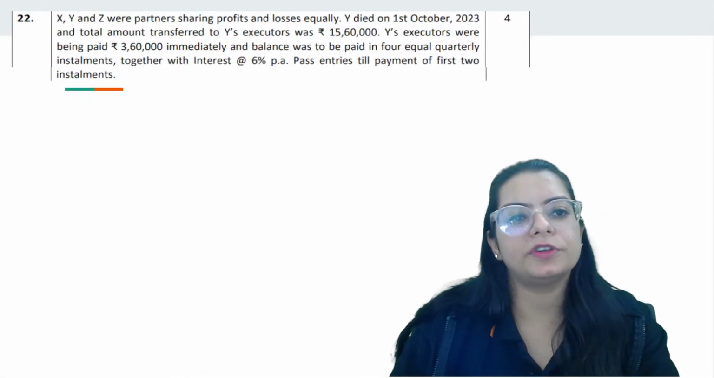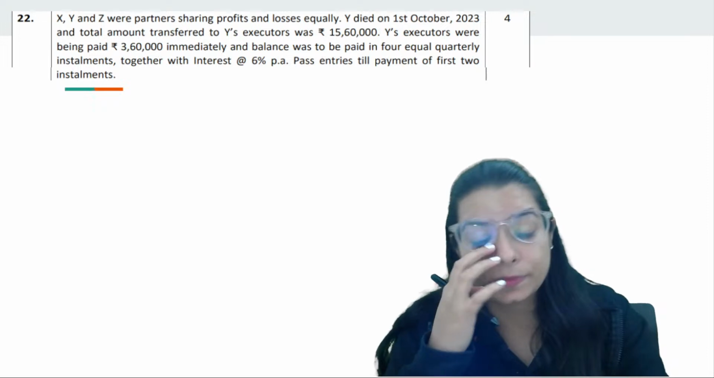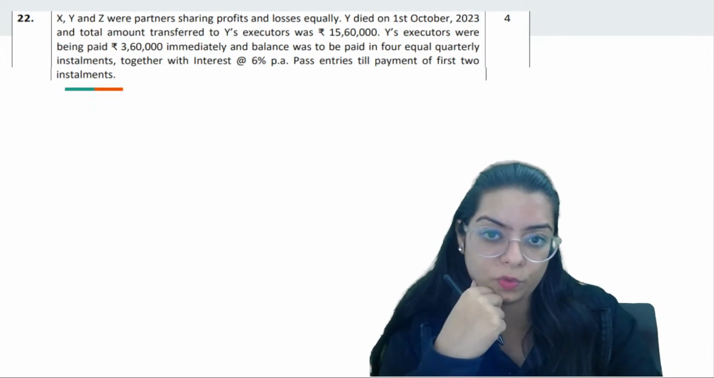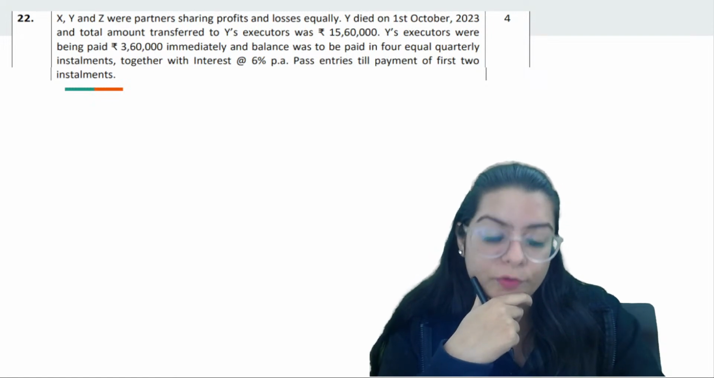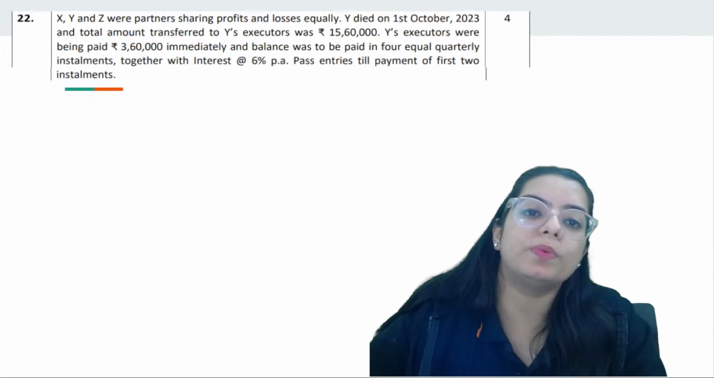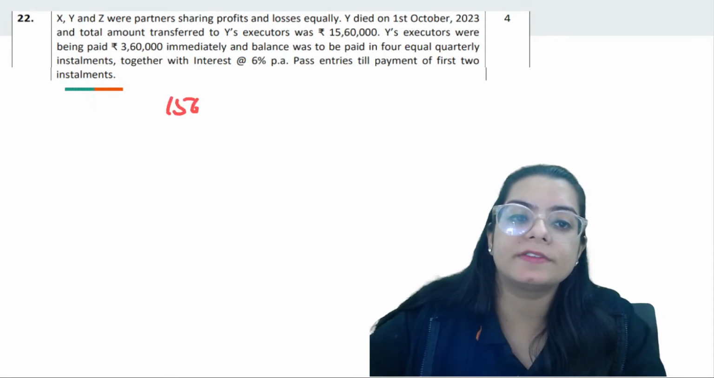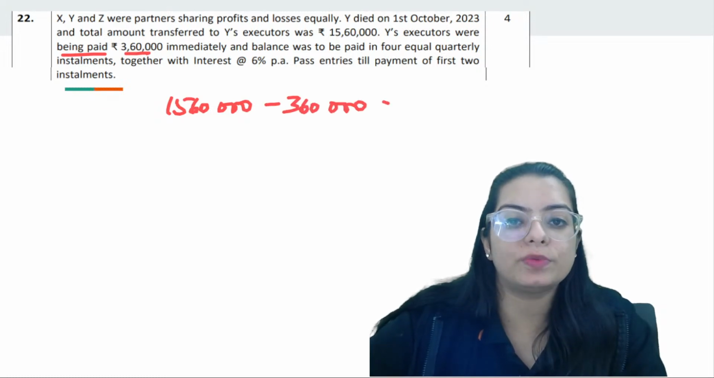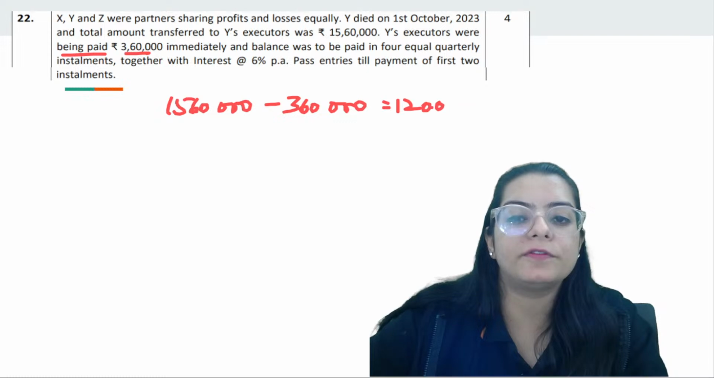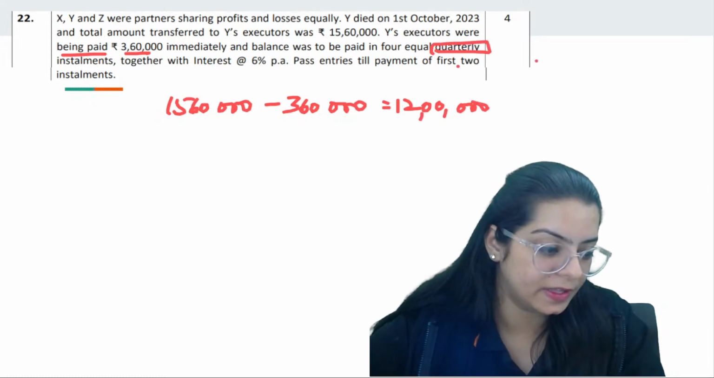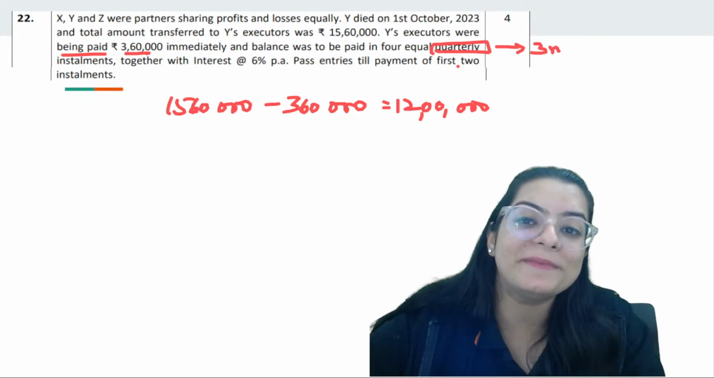Next. Question number 22. X, Y, Z were partners sharing profits and losses equally. Y died on 1st October 2023. And the total amount transferred to Y's executor was 15 lakh 60,000. Y's executor was paid 3 lakh 60 immediately. That means 12 lakh remains, which we have to pay in 4 equal quarterly installments, that means after every 3 months.